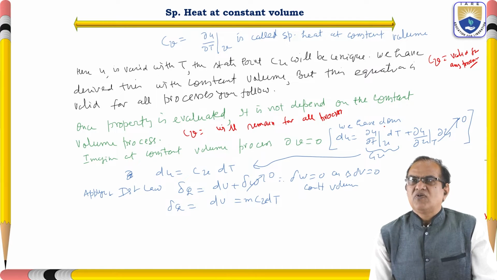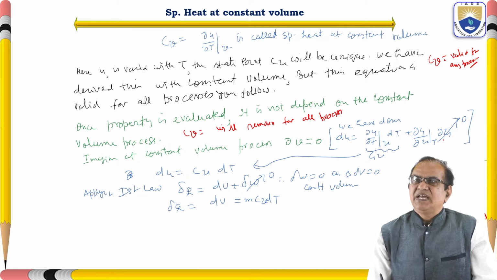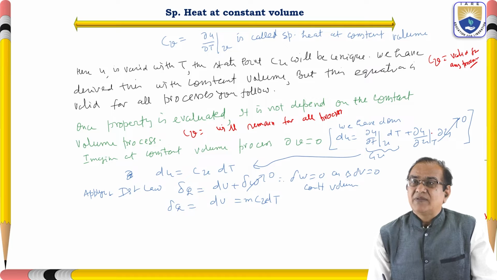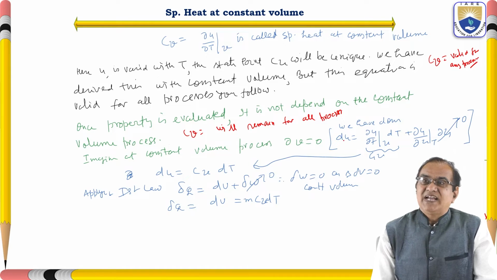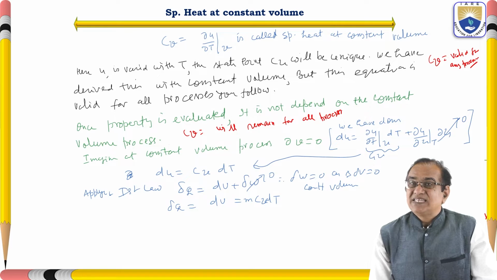We have shown that dU is equal to (∂U/∂T) at constant V dT plus (∂U/∂V) at constant T into dV. For constant volume, the change in volume is 0, so this term is 0. So we get dU is equal to (∂U/∂T) at constant V into dT, and this is called the Cv.